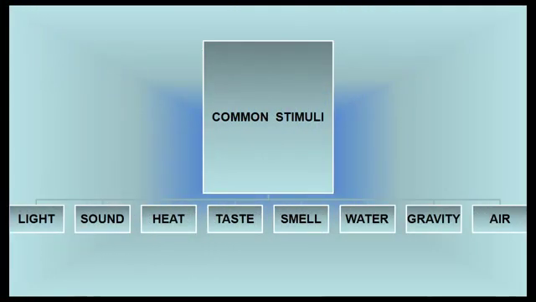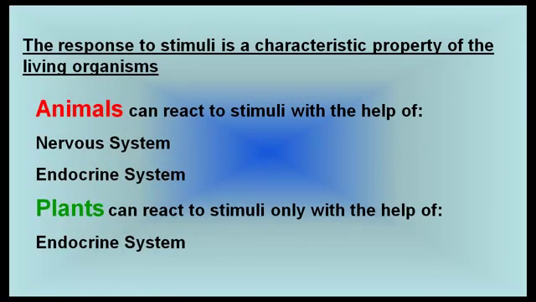Some common stimuli are light, sound, heat, taste, smell, water, gravity, and air. The response to stimuli is a characteristic property of living organisms. Animals can react to stimuli with the help of the nervous system and endocrine system. Plants can react to stimuli only with the help of the endocrine system.